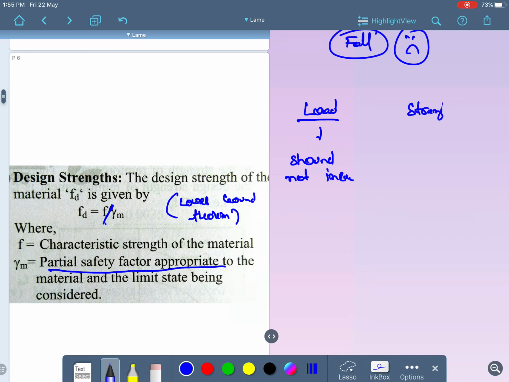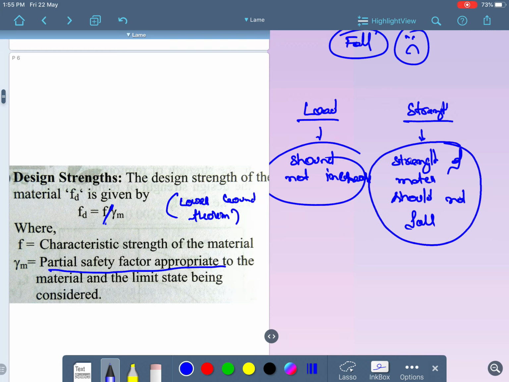In case of load, the load should not increase. In case of strength, the strength of the material should not fall. Load should not increase, and strength should not decrease. So the load case is called the upper bound theorem and strength is called the lower bound theorem.